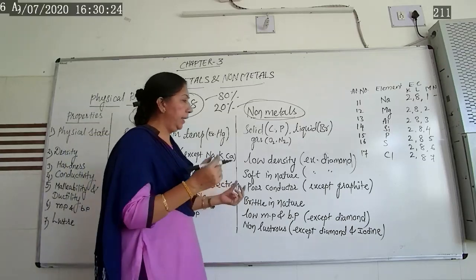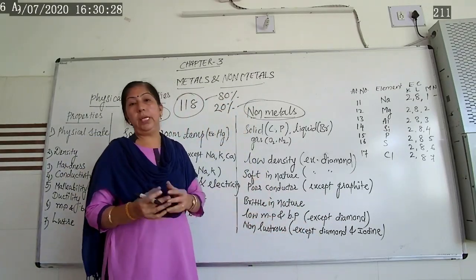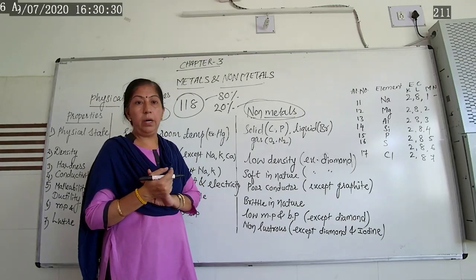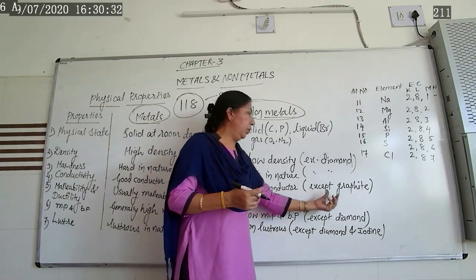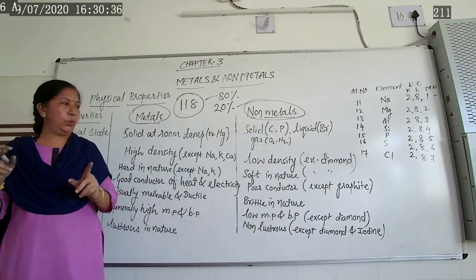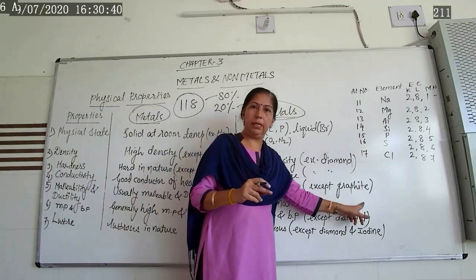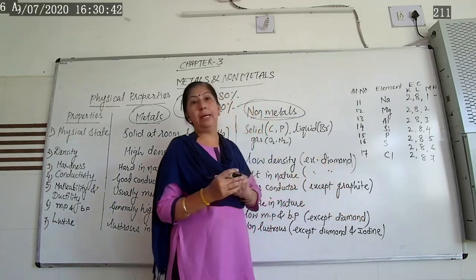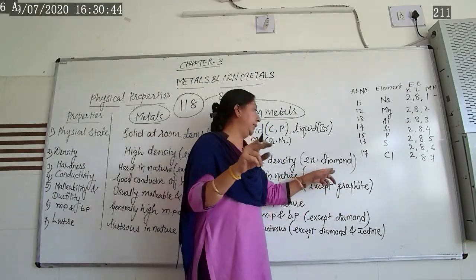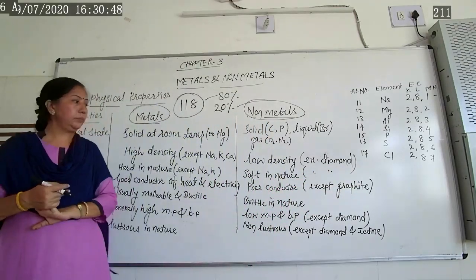That's why in different electrolytic cases we use graphite electrodes, because it is a good conductor of electricity. One free electron is present in the outer shell, that's why graphite is called a good conductor of electricity. While in the case of diamond, it is a good conductor of heat but a bad conductor of electricity.